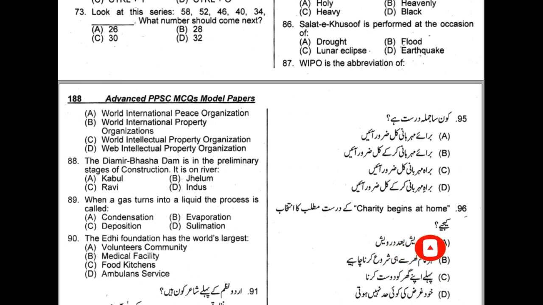Question number 88. The Diamer Bhasha Dam is in the preliminary stages of construction. It is on the river Indus. Option D is the correct option. Question number 89. When a gas turns into a liquid, the process is called condensation. Option A is the correct option. Question number 90. The Edhi Foundation has the world's largest ambulance service. Option D is the correct option.